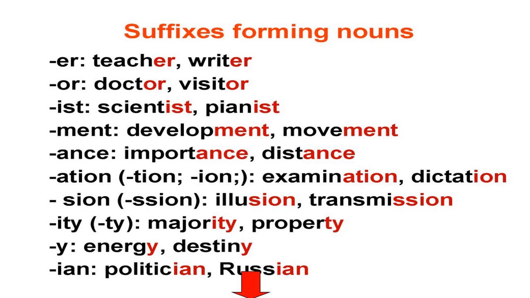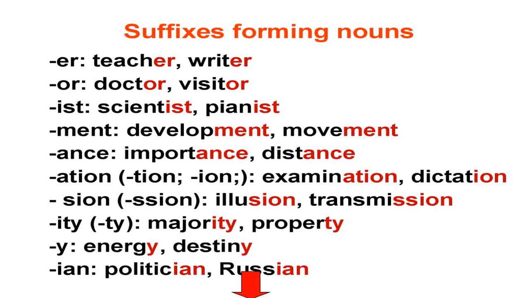Write is a verb. I add er and I make it writer. So it becomes a noun. Okay, visit is a verb. I make it into a noun by adding or: visitor. Science, piano, they are nouns, but I want to show a particular person, so I make it scientist, pianist. Develop, again a verb, I want to change it into a noun, so I add ment.